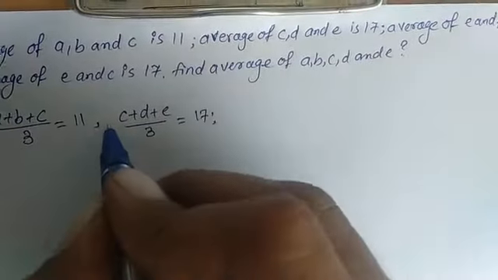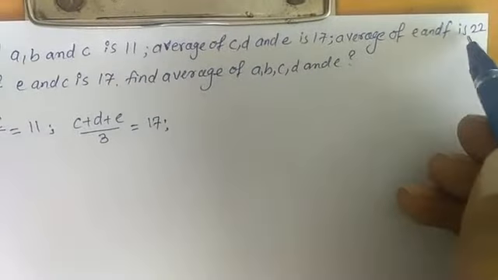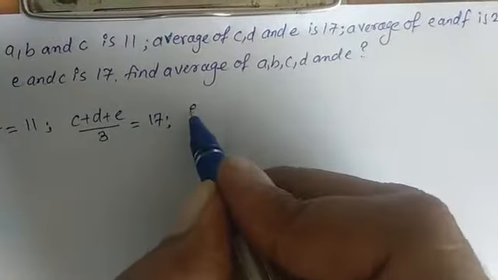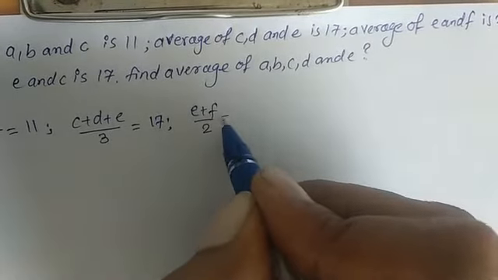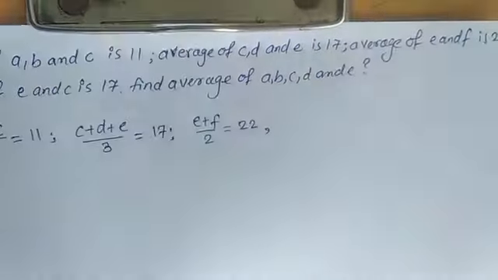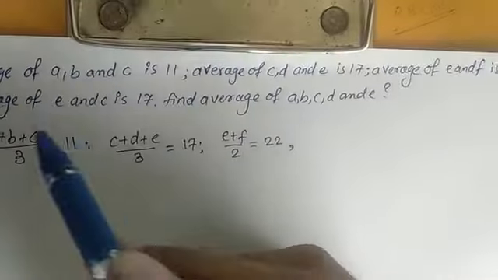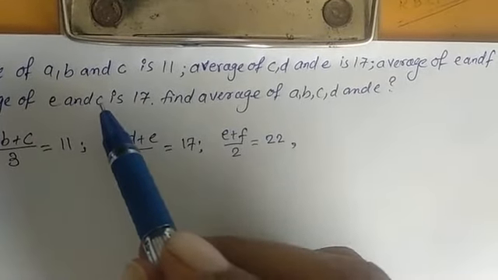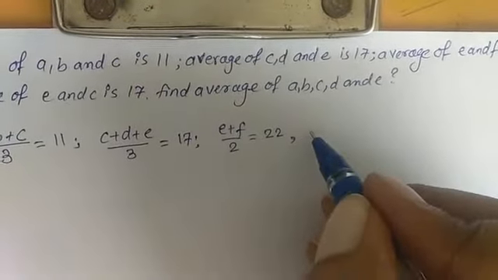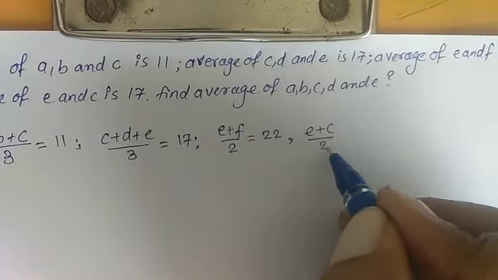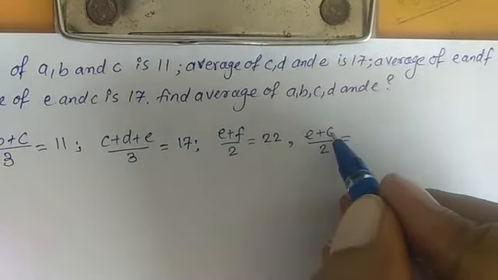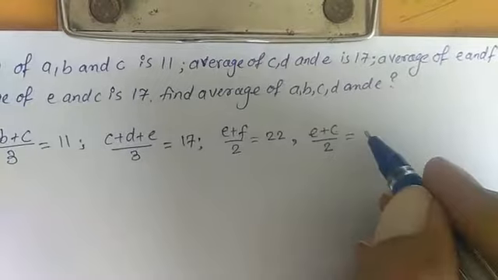Next, it is given that the average of E and F is 22, so E plus F upon 2 is equal to 22. And lastly, the average of E and C, which means E plus C upon 2, since the number of observations is 2 only, is equal to 17.